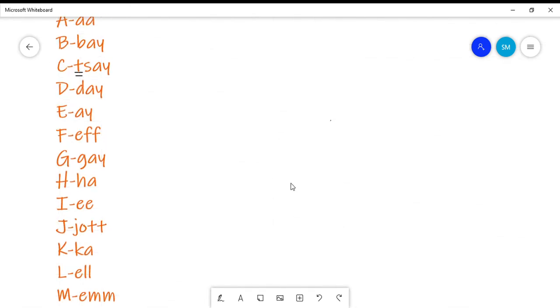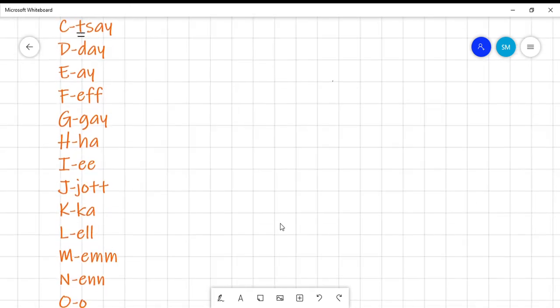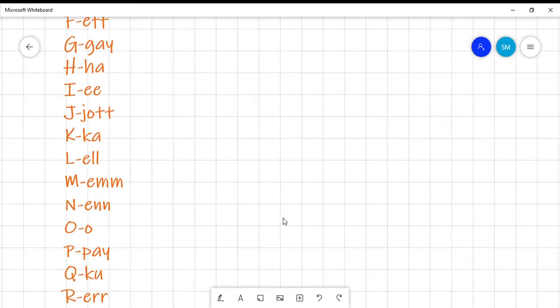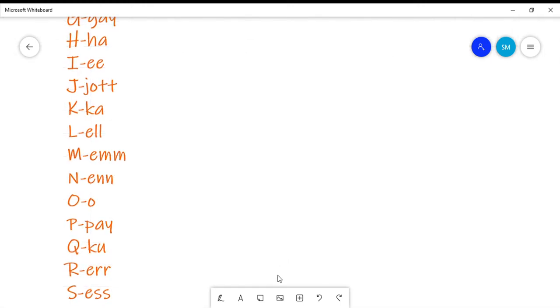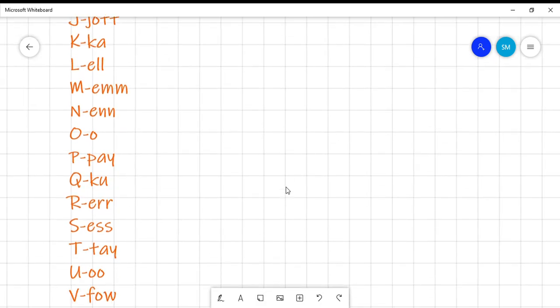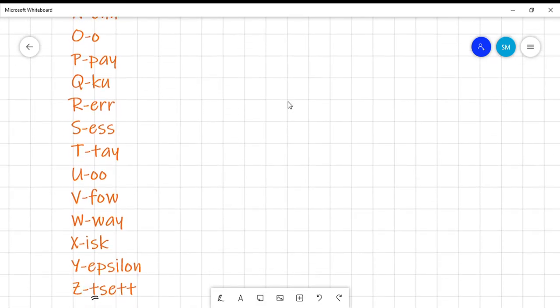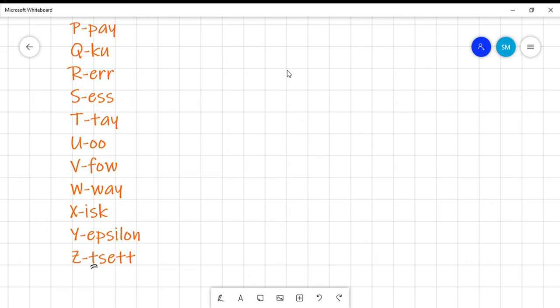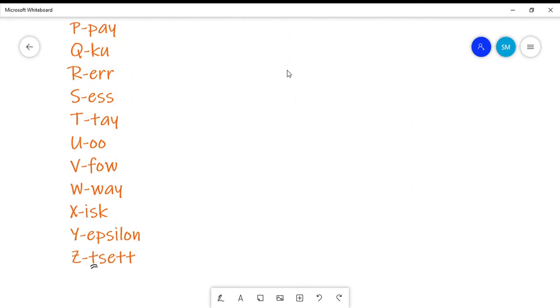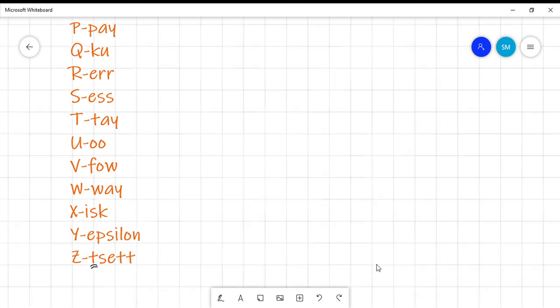A B C D E F G H I J K L M N O P Q R S T U V W X Y epsilon set. It is very easy. I know my friends can learn it in 10 seconds with spellings. Okay guys?